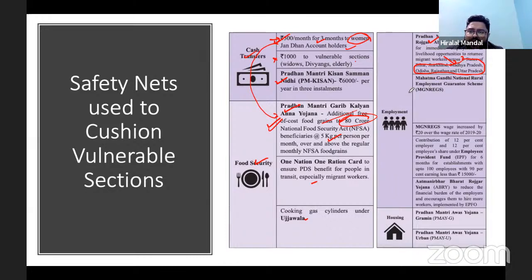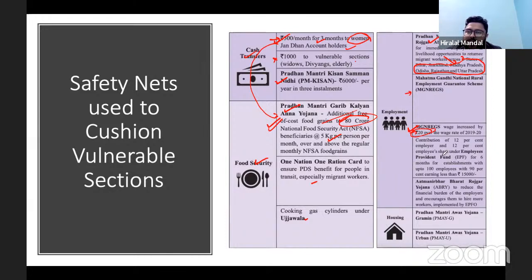MGNREGA was going on, and the outlay to MGNREGA was increased. That is the policy response. The outlay was increased by 20 rupees. That is one positive response the government of India made when it comes to providing employment. So what the government of India tried to do is to create more employment opportunities and, at the same time, increase the wage rate.